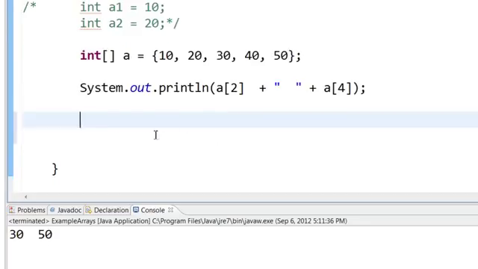Now you may ask, what if I want to loop through all the numbers and print out all the numbers in the array? To loop through all the numbers, you can use something called a for each statement or an enhanced for statement.